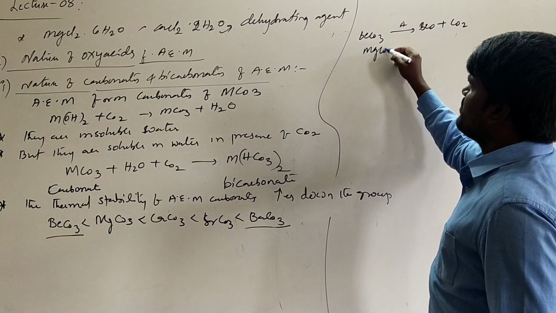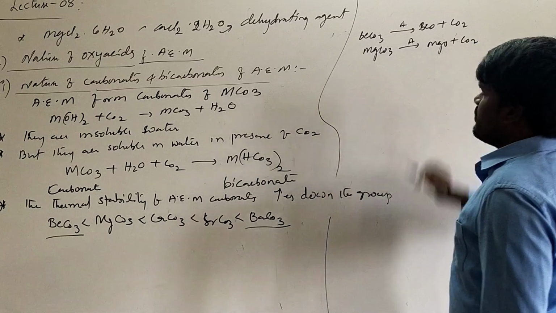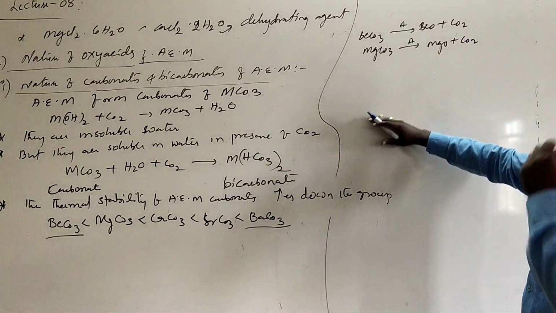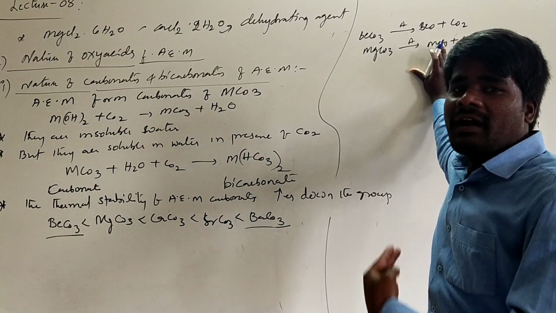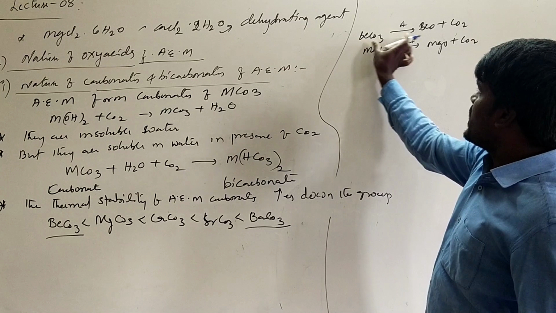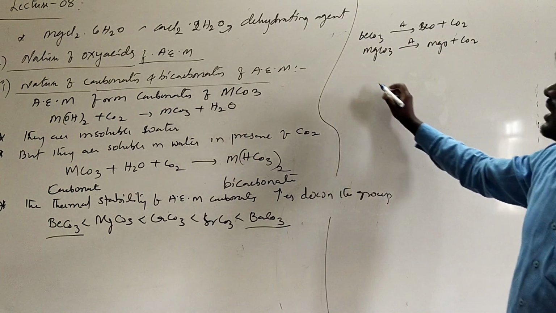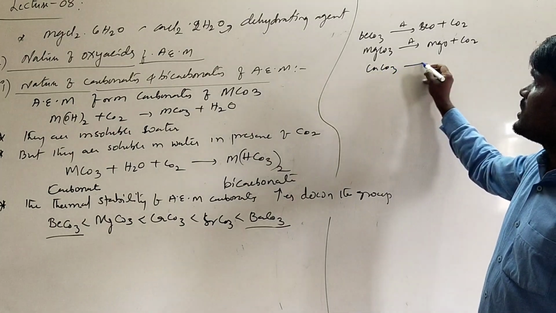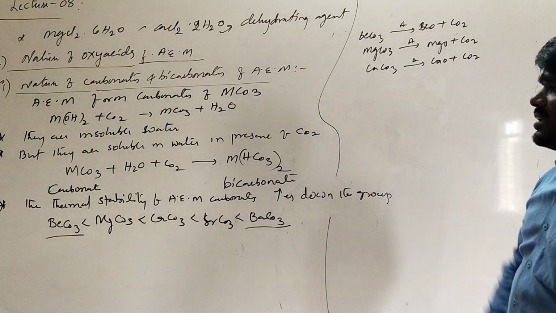In a similar manner, magnesium carbonate will also decompose to magnesium oxide. But as you move down the group, the temperature required for decomposition increases rapidly, because the temperature needed to break down beryllium carbonate is less than the temperature needed to break down magnesium carbonate. As you go to calcium carbonate, the temperature of decomposition increases. This is what we generally say is thermal stability.